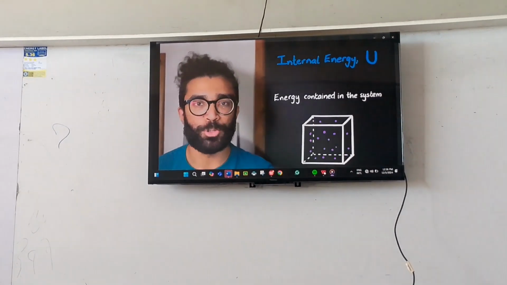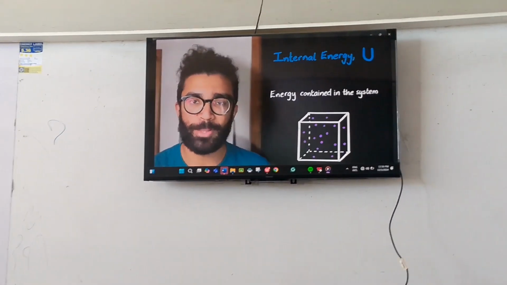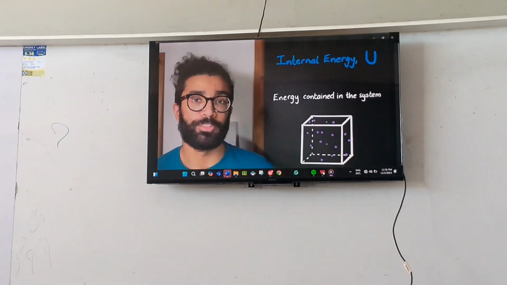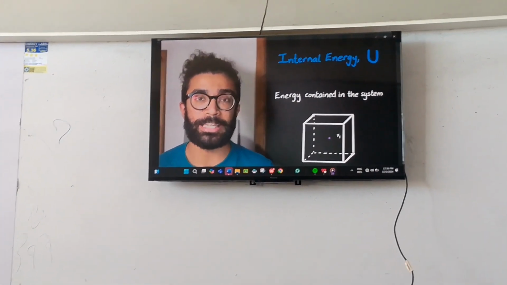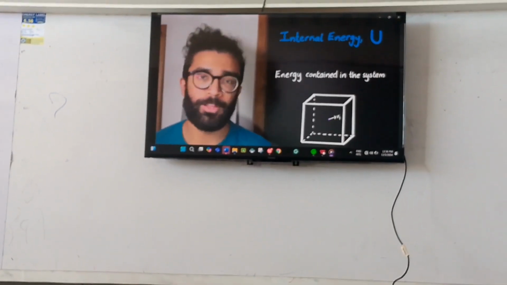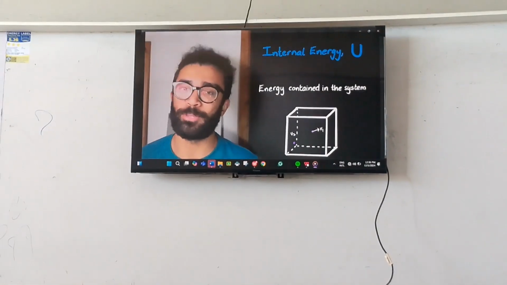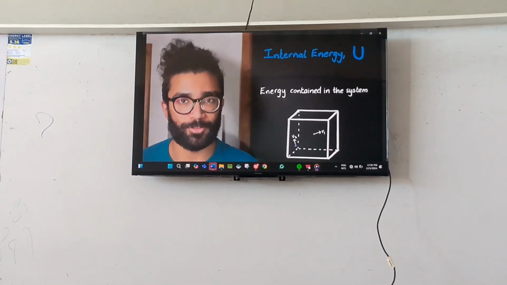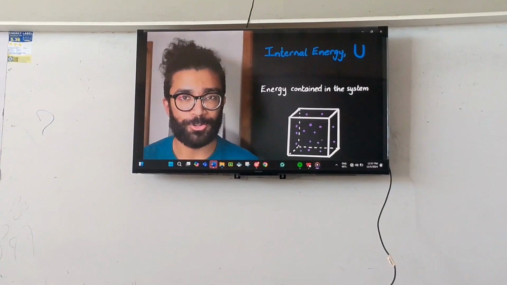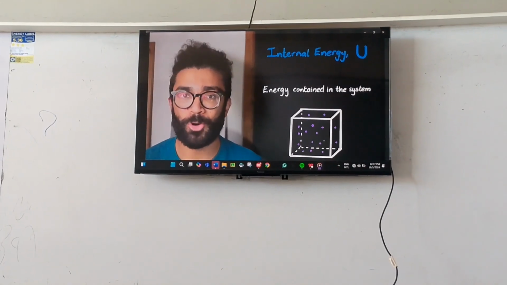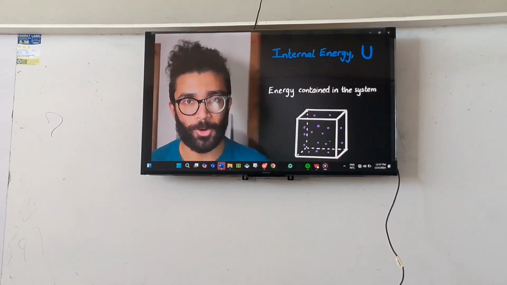How much energy would we have to put in to bring together this many particles, with, for example, this particle moving at this speed in this direction at this point in time, and this particle moving with this speed in this direction, and so on and so forth? So that's a brief overview of internal energy. If you want to know more, I'll leave some resources in the description below.